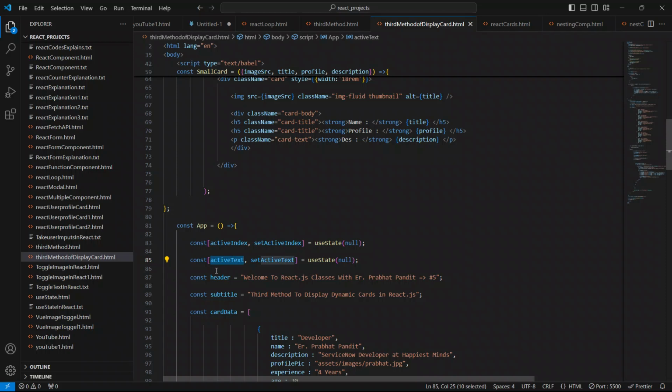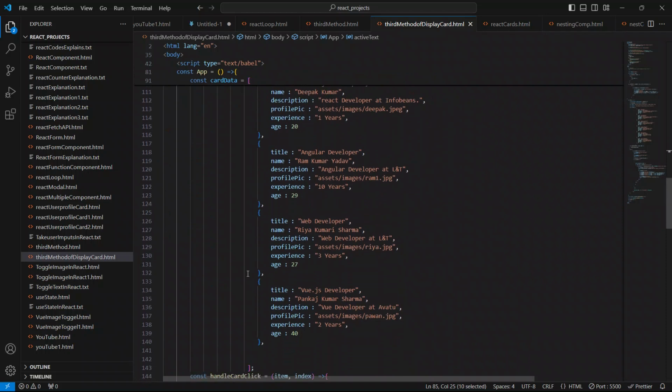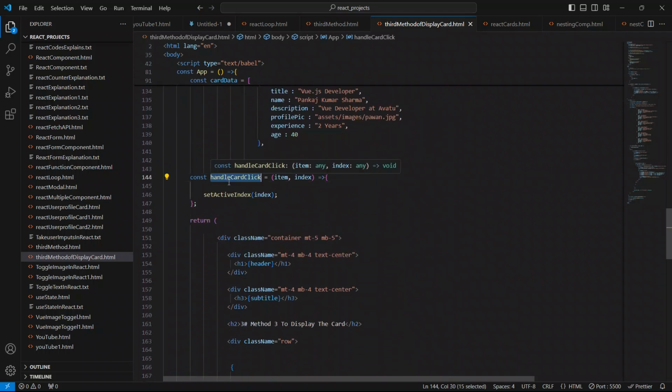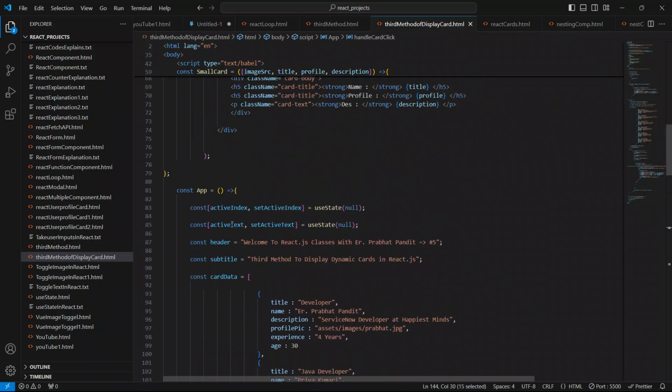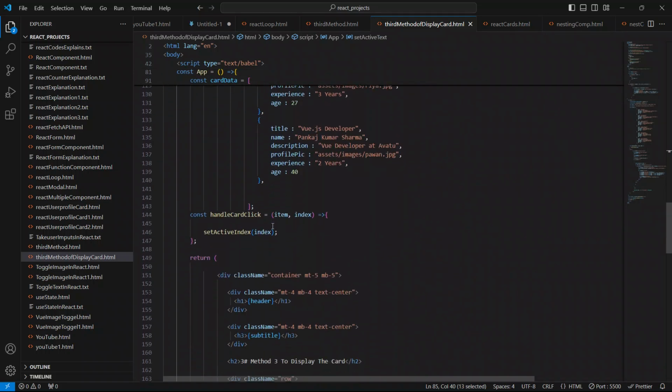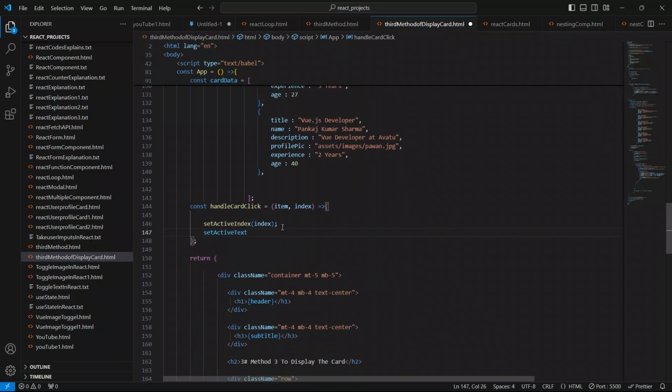Now come up here and go down to the function, handle card click. Come here and we will copy this set active text setter function from here and pass this item object. So now this item is an object.